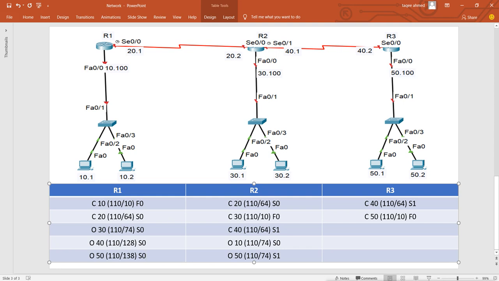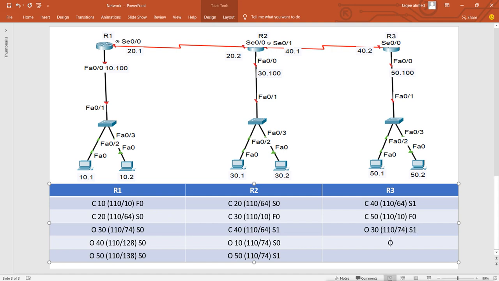I am just giving the example of the cost. It can be different based on the speed of the link, so it is not necessary that always you will get this cost. It is totally depending on the bandwidth of the link. So whatever the bandwidth you have, the cost will depend on that. So from here 30 network will come to 110. The cost for 30 will be 10 plus 64 will be 74, and the information came from serial 1.